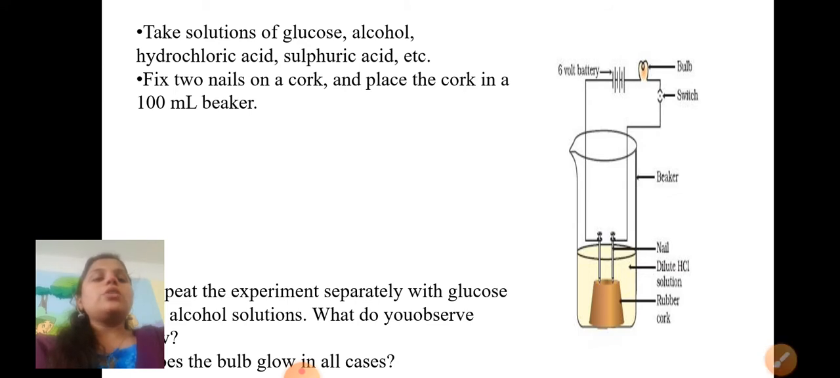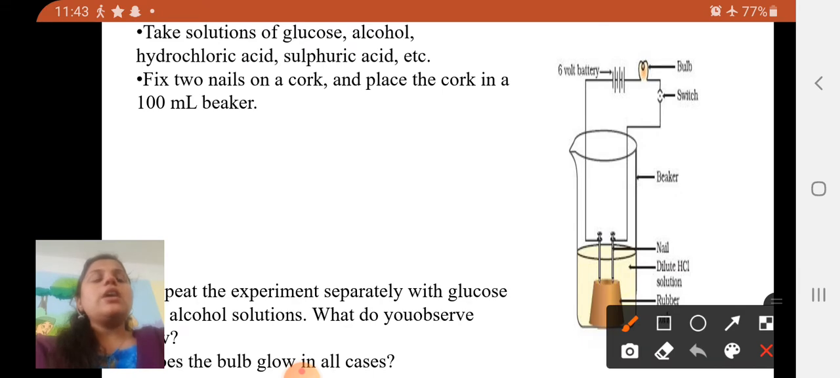So we are going to fix nails on the cork. You can see here at the bottom of the beaker this is the rubber cork, and in this we are going to fix two nails. You have to place this cork into the beaker, and after that you should connect it into the electric circuit. This contains a 6-volt battery, and the circuit contains a bulb and a switch.